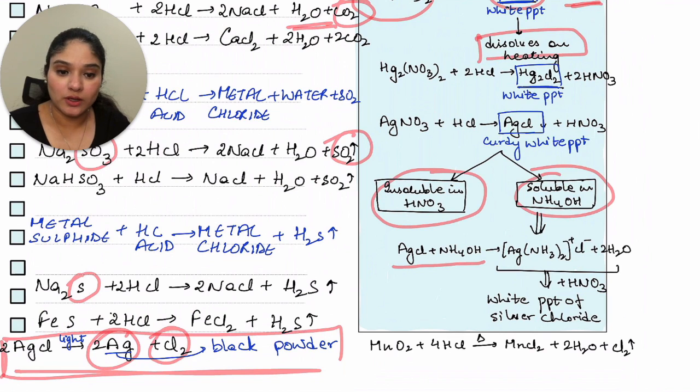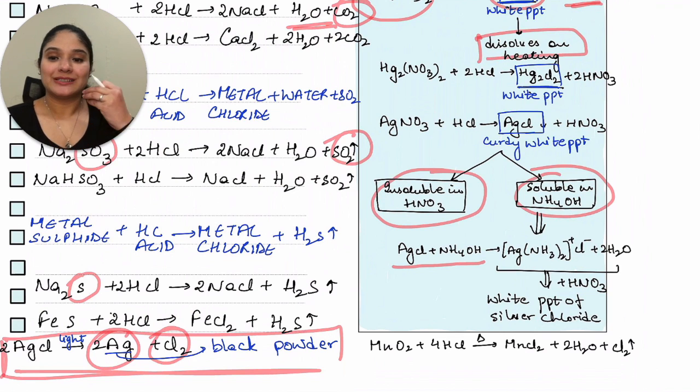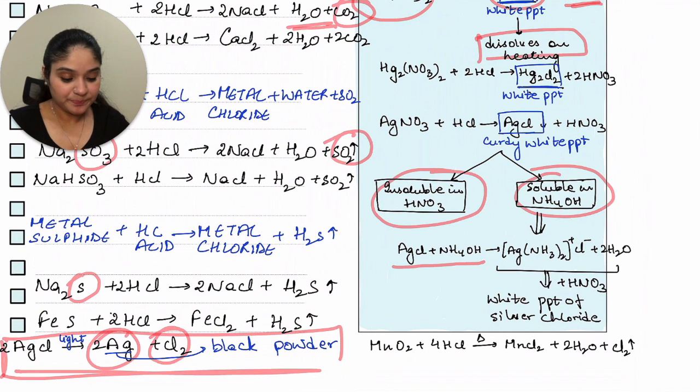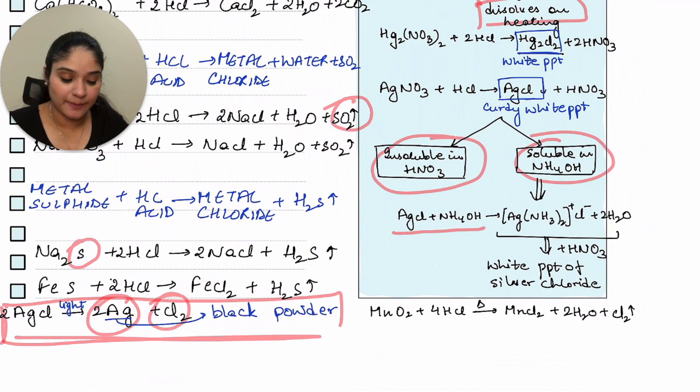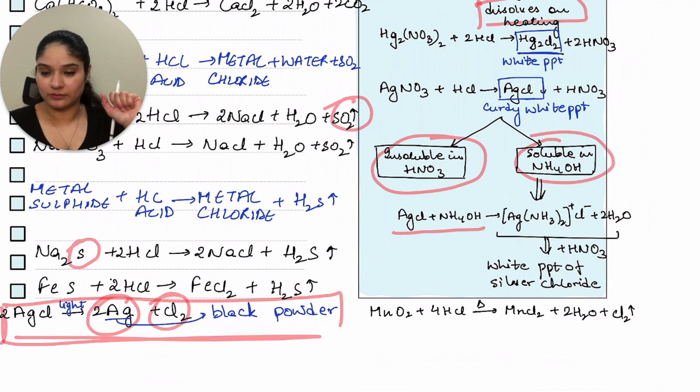So you have this silver diamine chloride plus water comes out. Now this complex compound, which is coming along with water, when we react this with nitric acid, you get the white PPT of silver chloride again. Okay, let's do this again.